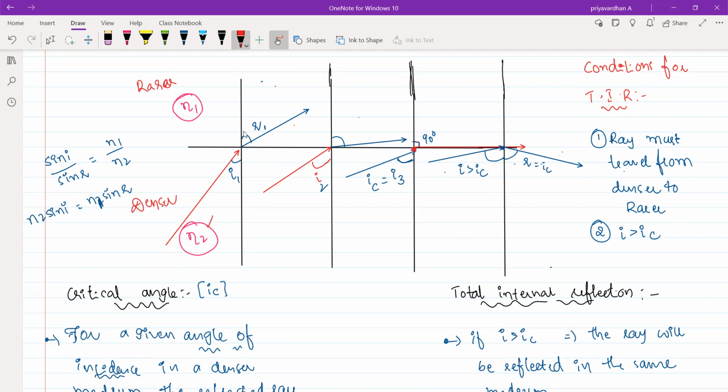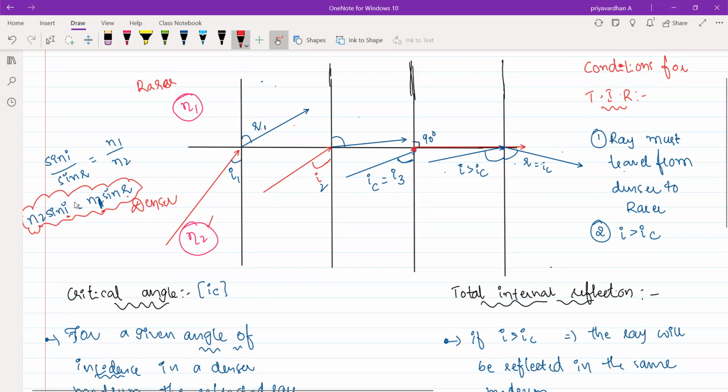Here for refractive index, for the refracted ray R, eta 1 must come. See, for R, eta 1 came. For I, eta 2 came. So both are on the same sides now. I and eta 2 are on the same side. Eta 1 and R, they are on the same side, right? So I can say eta 1 and R are on the same side. Based on that, you can make this formula more clearly. Is that clear? Most of the students will make a mistake while drawing the diagram and writing the equation. Please make sure.